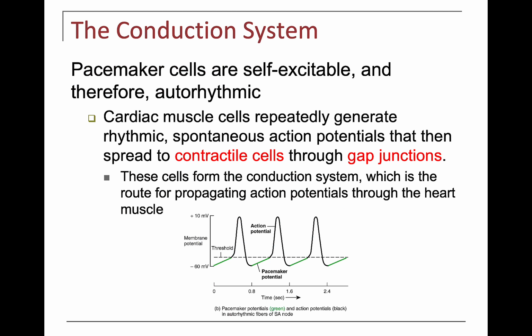Those pacemaker cells are what we call self-excitable, and they can generate their own action potential, and we see a pattern of action potentials generating in those pacemaker cells in the image here. That green line is showing the pacemaker potential, with action potentials in those cells over and over throughout a timed pattern. They will communicate the ions generated in those pacemaker cells through the gap junctions to all those 99% contractile cells.